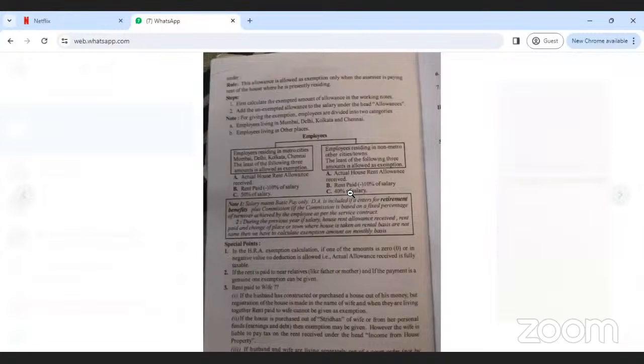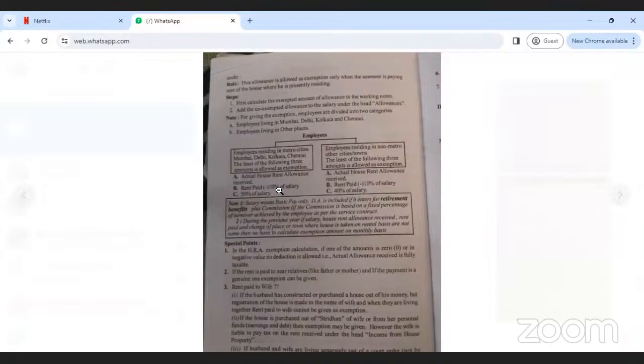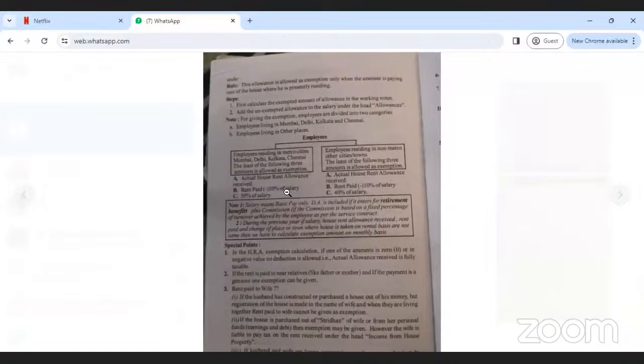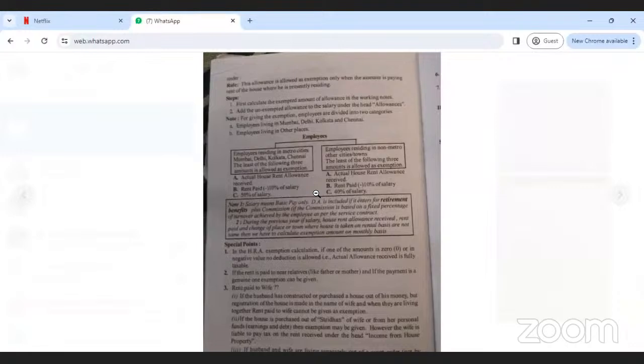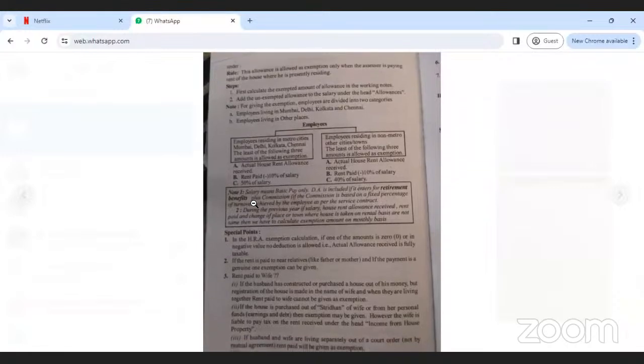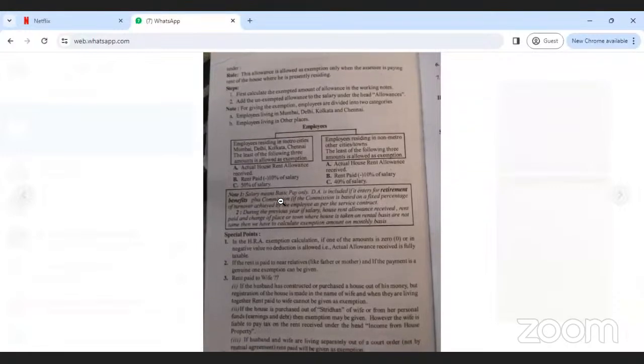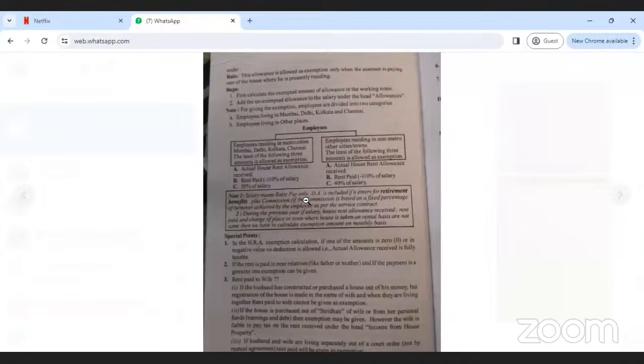So here one more important point is: what does salary mean? Here 50 percent of salary, 10 percent of salary is given. How to calculate this salary in the case of house rent allowance? Here salary means basic pay only.